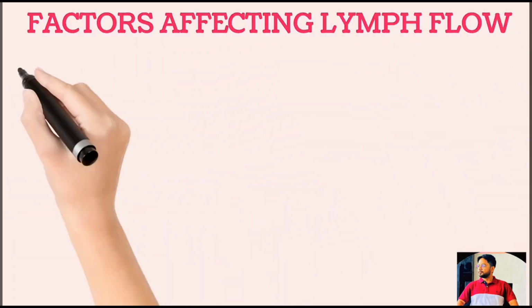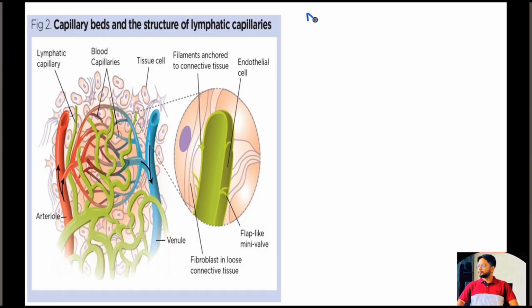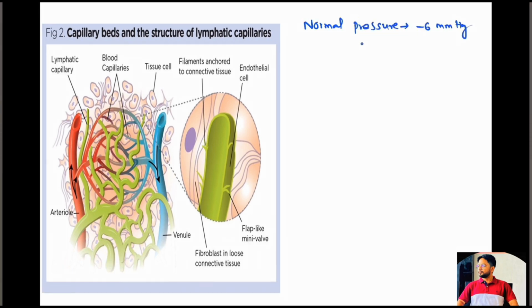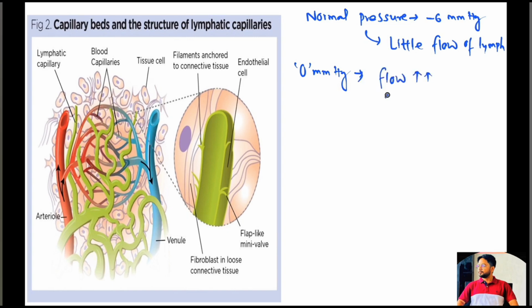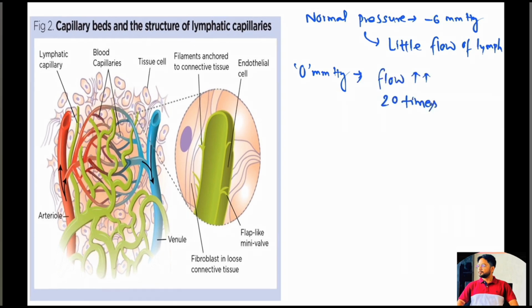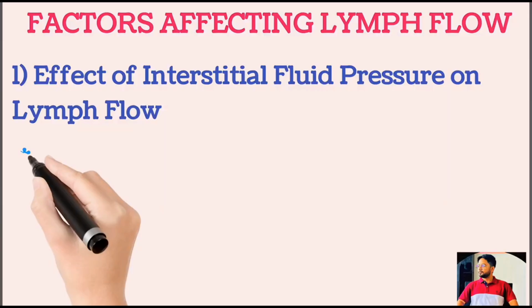Effect of interstitial fluid pressure on lymph flow. The normal interstitial fluid pressure is -6 mm of Hg. When the pressure of the interstitial fluid is more negative than this value, the lymph flow is very little. When this pressure rises to 0 mm of Hg, that means at atmospheric pressure, the flow increases more than 20 folds. Therefore, any factor that increases the interstitial fluid pressure also increases the lymph flow, if the lymph vessels are functionally normal.